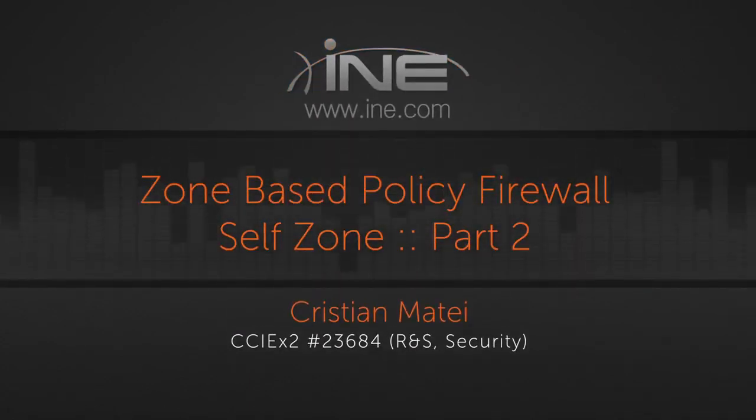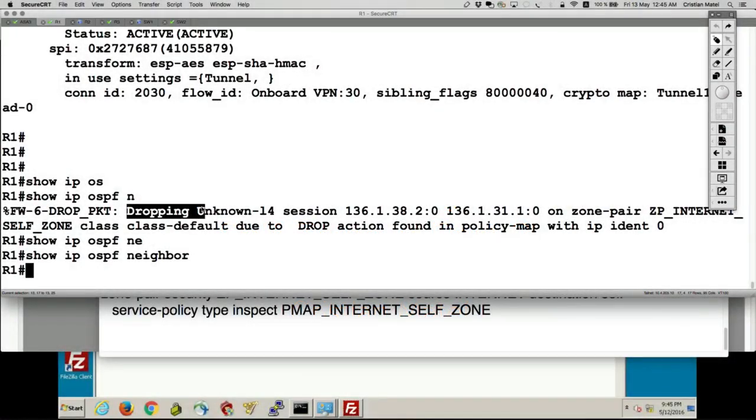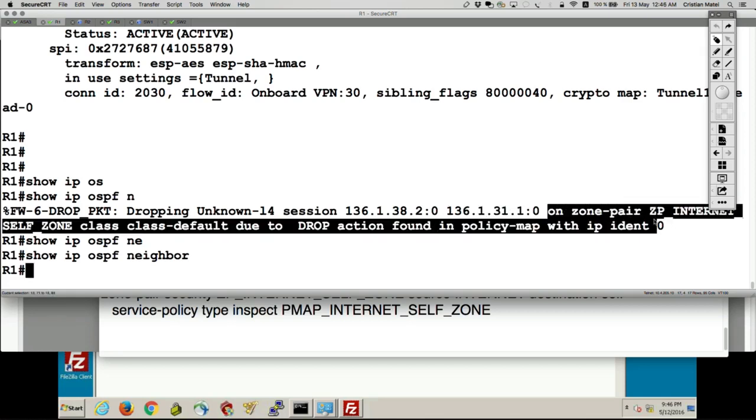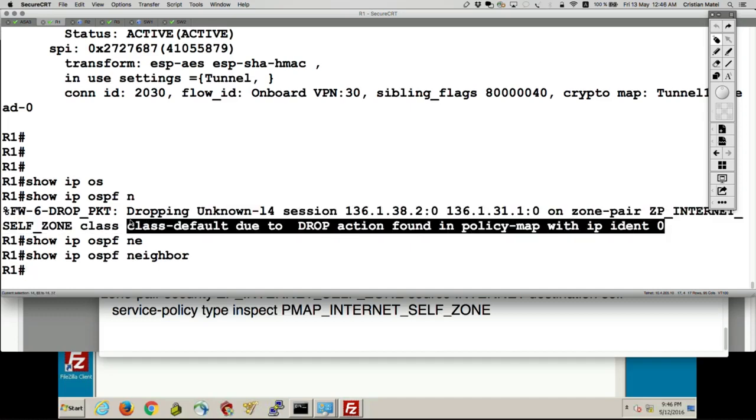Now it states, I'm going to speak about this in a couple as well. It states dropping unknown layer 4 session from router 2 to router 1 on zone pair ZP internet class default due to drop action found in policy map or IP and whatever.